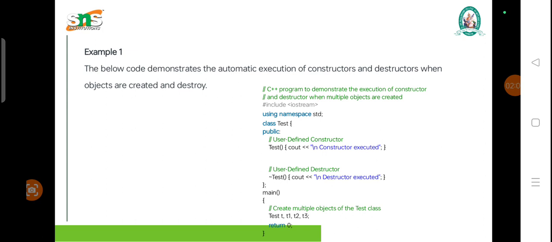The below code demonstrates the automatic execution of the constructors and destructors when the objects are created and destroyed. Here we use the class named Test. Here we are using the public access specifier. Using the public access specifier, we define the Test method. Inside the Test method, the constructor is executed, and next is the main function. From the main function, we are calling the member function, and it is being executed.